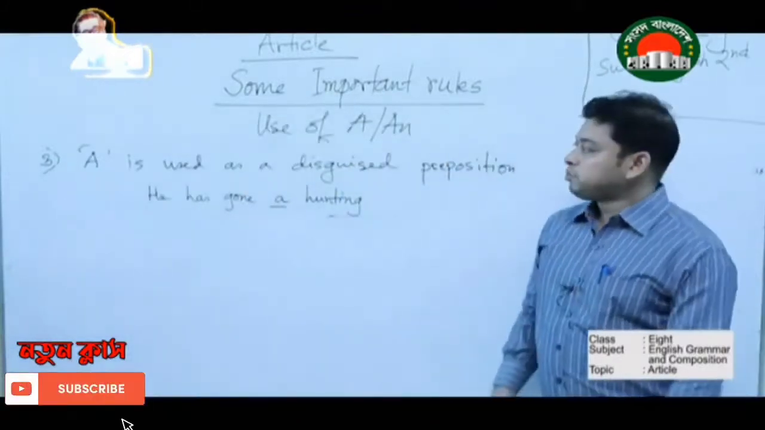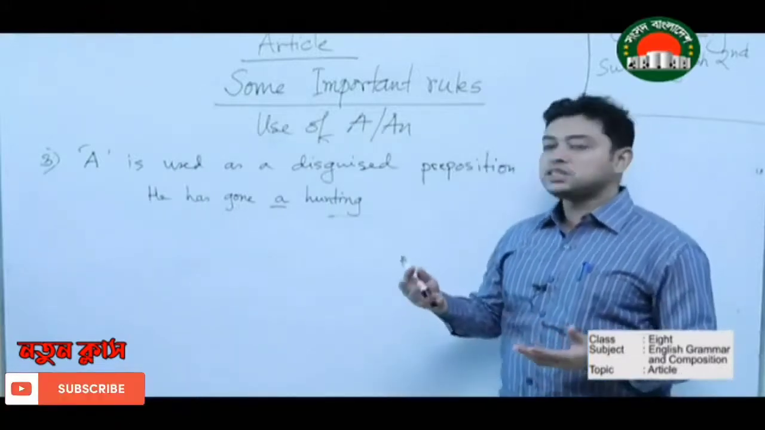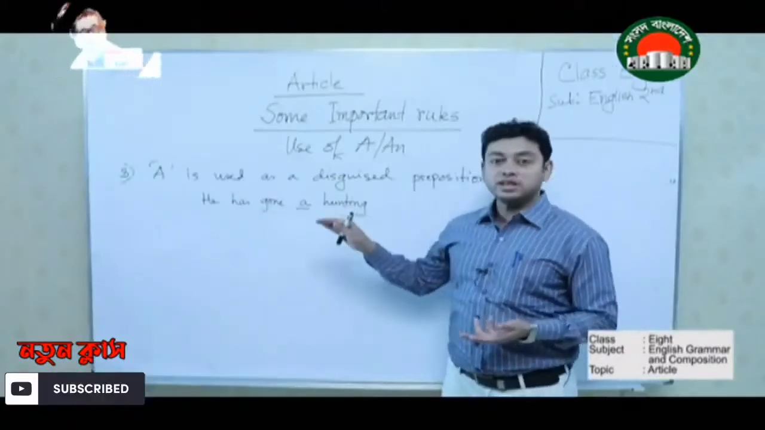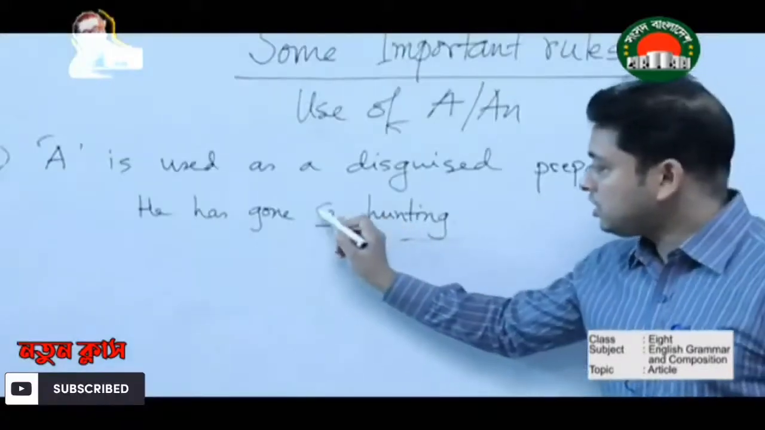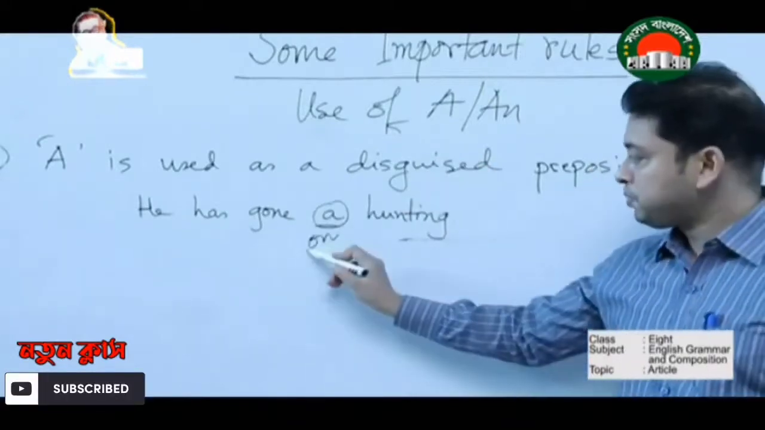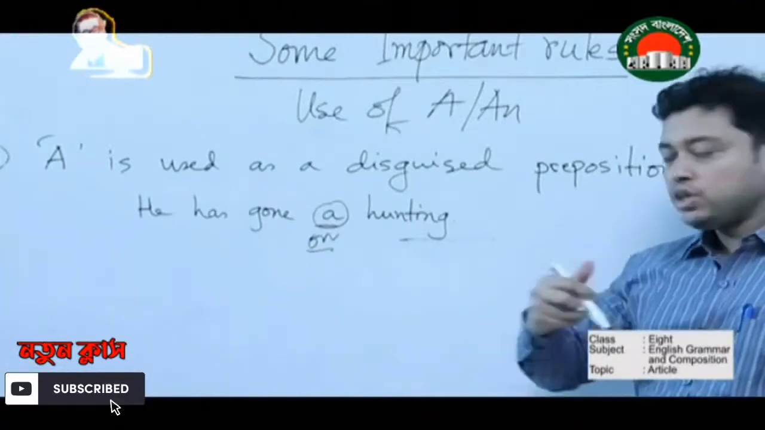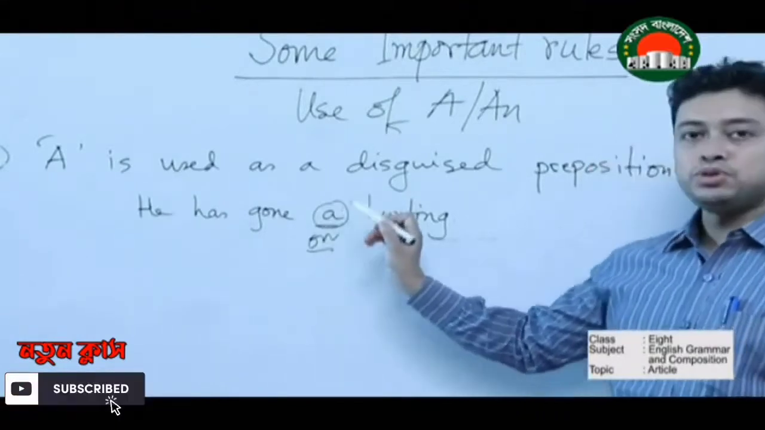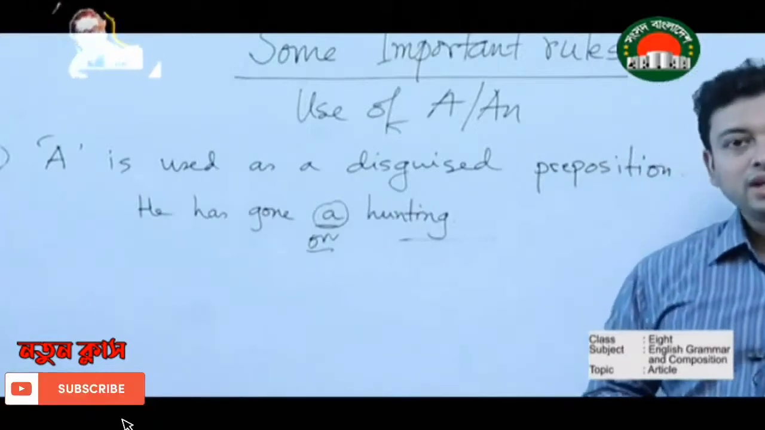So we know, students, preposition can be classified into 6 ways and disguised preposition is one of them. Disguised means it is hidden, it is not actually focused or you cannot see it, but it is actually working silently. So here, he has gone a hunting. Actually here the article a is used, but it is acting as on. So on is a preposition. Now we know that preposition is a relating word. Actually it is relating, but we are using a in the guise of on. So here we have used a disguised preposition in the form of an article. That's why we can use an article before a disguised preposition.